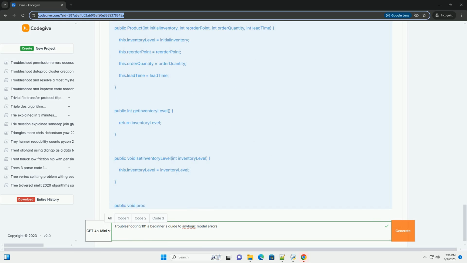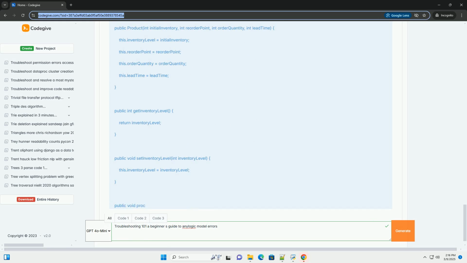Use AnyLogic's dispose method. Parameter sensitivity analysis: Use AnyLogic's built-in experiment types to test how sensitive your model is to changes in parameter values. This can help you identify potential weaknesses in your model and areas where you need to be more careful about parameter selection. This tutorial provides a strong foundation for troubleshooting AnyLogic models.